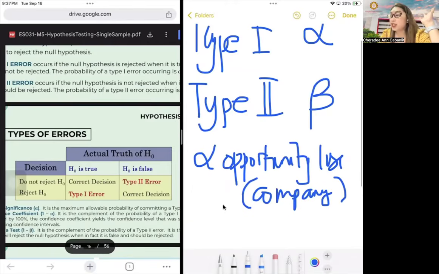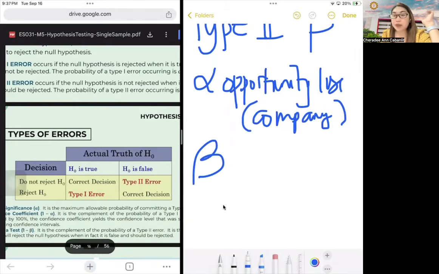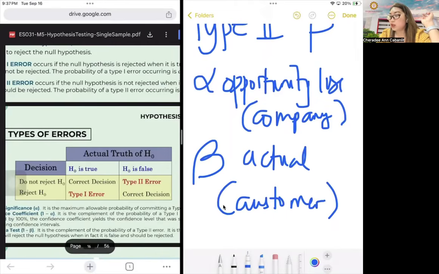Now, the critical error is the type 2 error, or the beta error, because it already affects the customer. It's an actual loss, because you accepted a rejected item. Supposedly, that item was to be rejected.